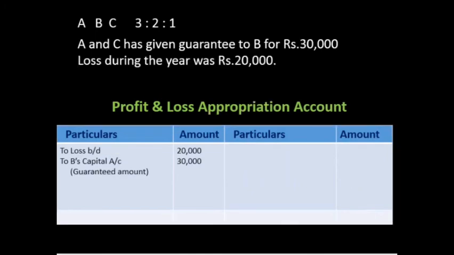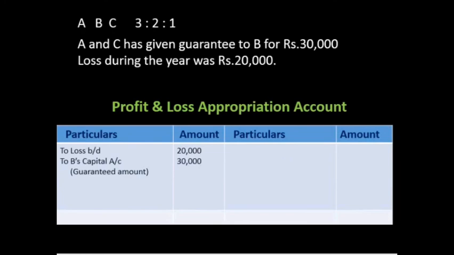So another question. A and C have given a guarantee to B of 30,000 and there is a loss. Profit is not available in the firm. There is a loss in the firm. In a loss condition also they can give the guarantee, but the guarantee was given earlier. Understood? Now the firm has not earned anything. The firm has incurred a loss. In that condition also they will give the guarantee of profit, and they should pay to the partner. Understood?